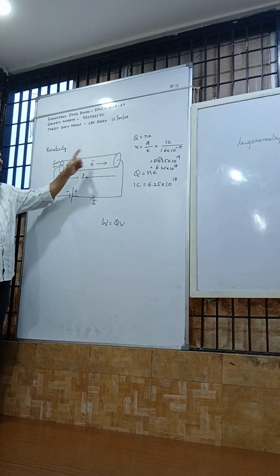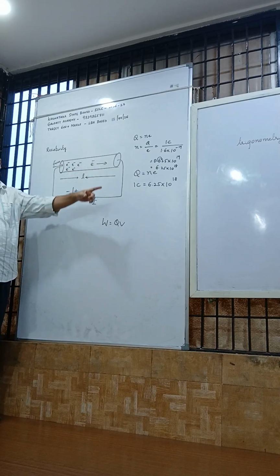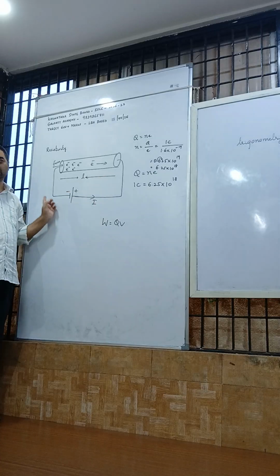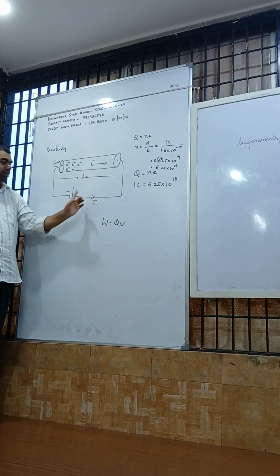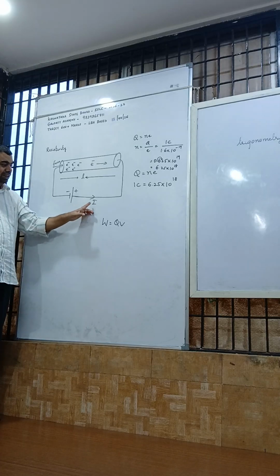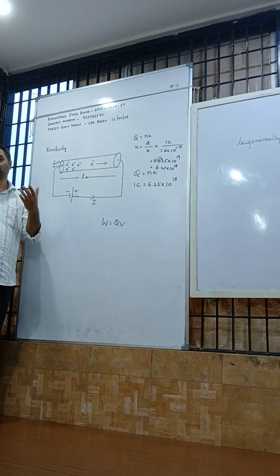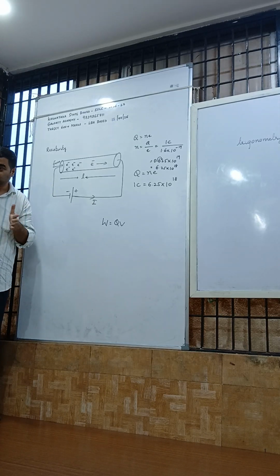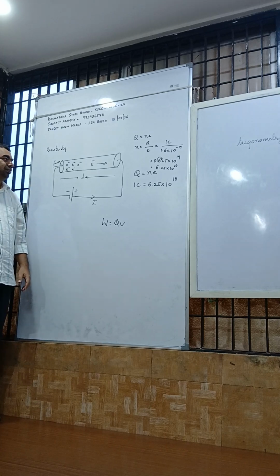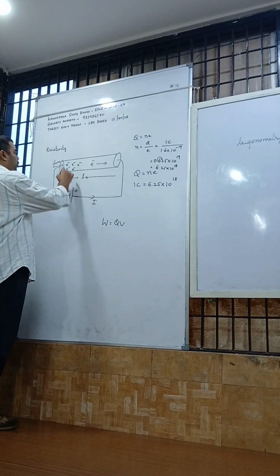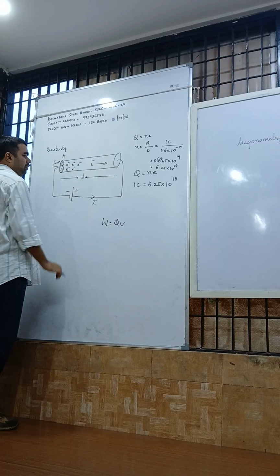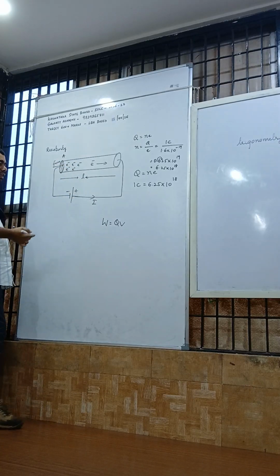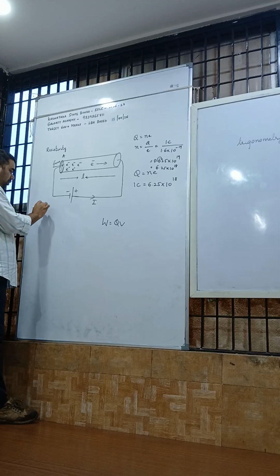So electrons move from negative to positive, negative to positive. This is a closed circuit, continuous. Now the direction of current is opposite to the direction of flow of electrons. If you consider this cross section as A and this L as the length of the conductor, remember. Now through Ohm's law we got V is equal to IR.